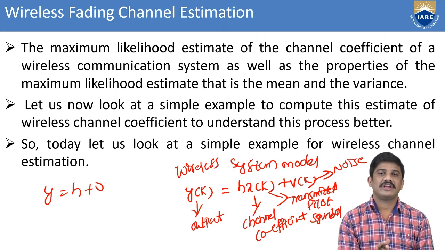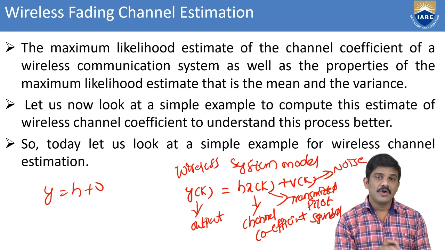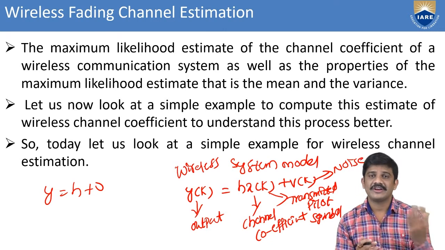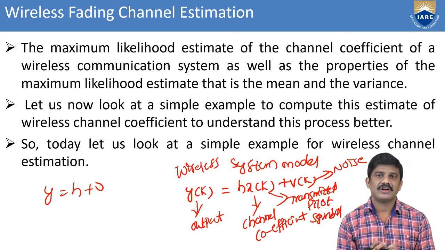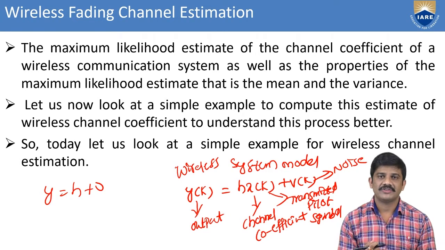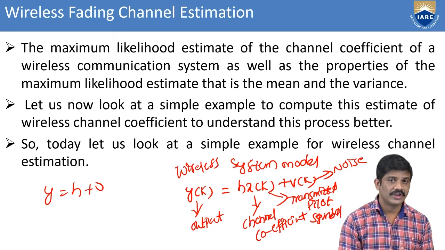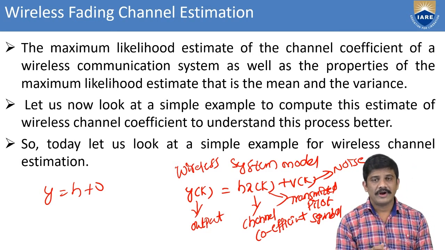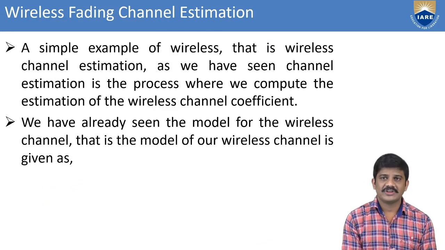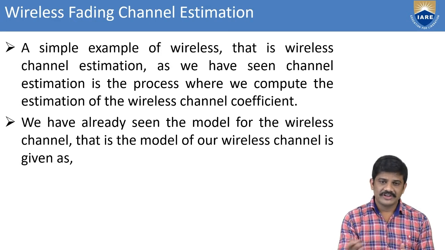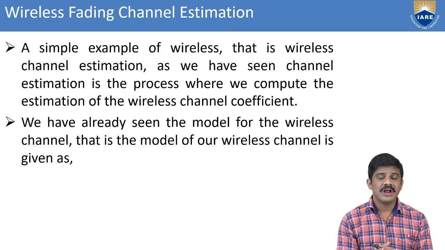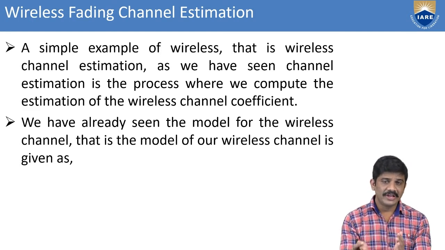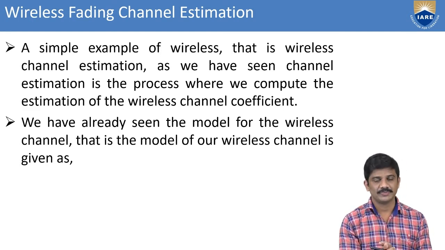We take examples of wireless channel estimation, and we can also consider the transmitter and receiver, for example a receiver in a mobile. There we find the estimation and also the true parameter. This is wireless fading channel estimation, and it is similar to the simple example of wireless sensor network estimation, where we take the output, the coefficient and the noise.